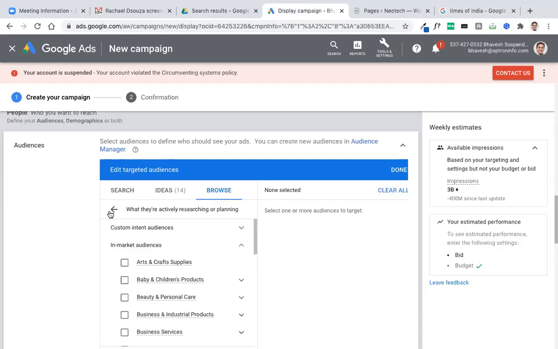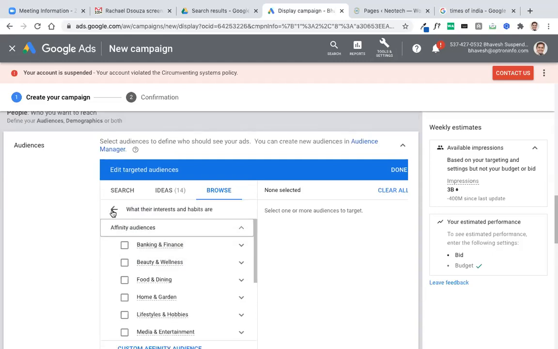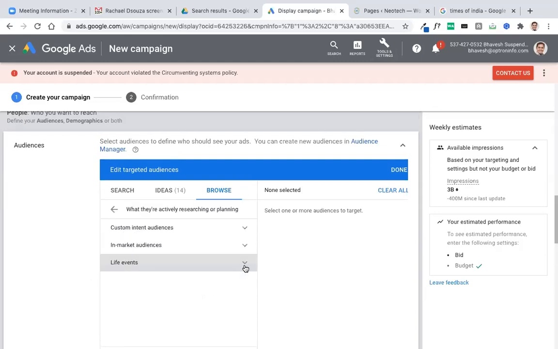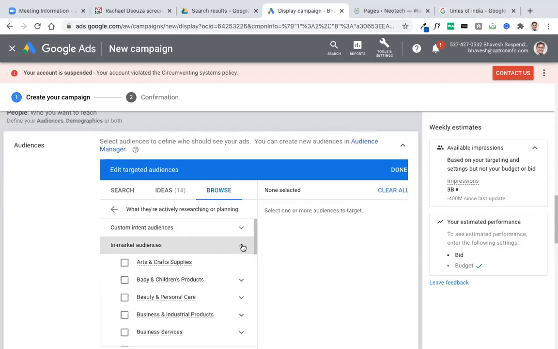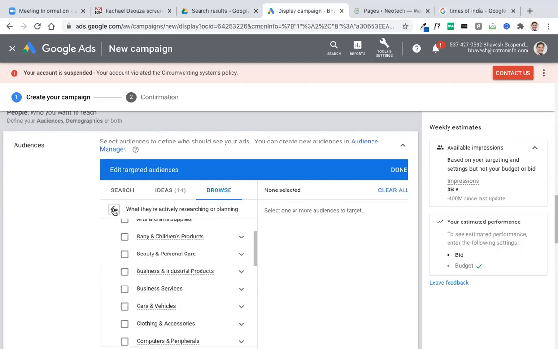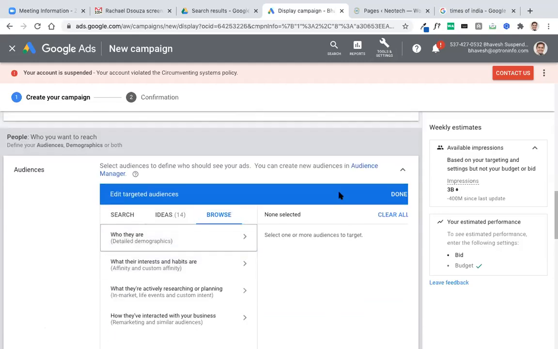If you want to create awareness about a product, you can go by interest and habit. And if you want to target your product to specific people who are recently searching for it, then you should go with in-market audience. Generally, people choose both audiences in different campaigns. Okay. I can create a new audience in Audience Manager.